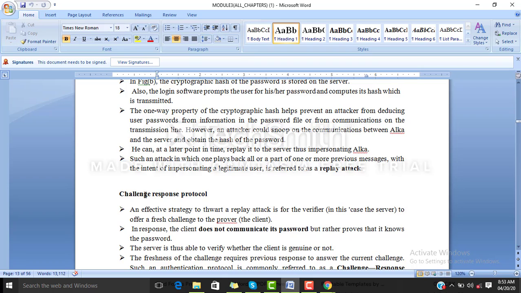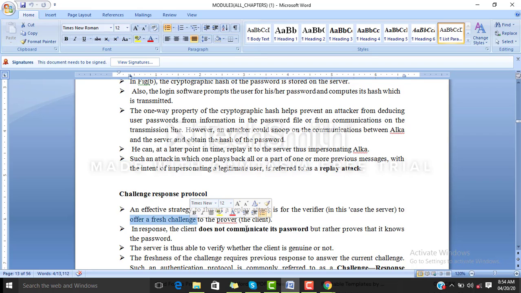So let us understand what happens in this challenge response protocol. Here students, the server will provide a fresh challenge to the client. The client need not send a password directly to the server.